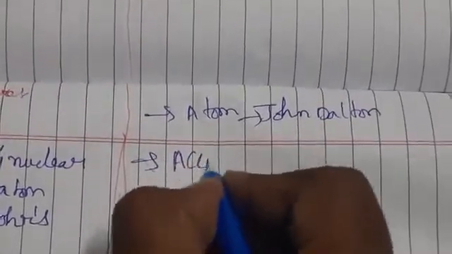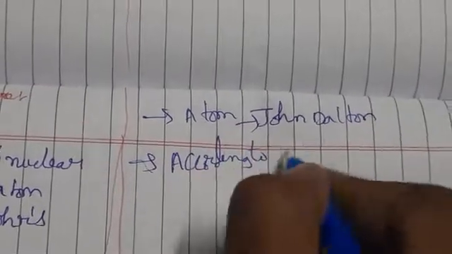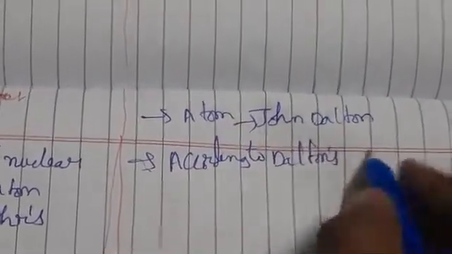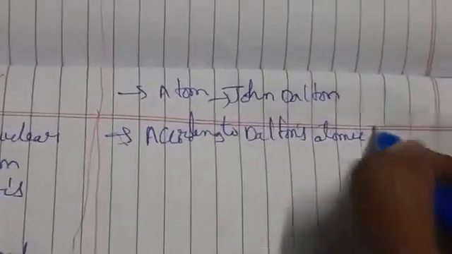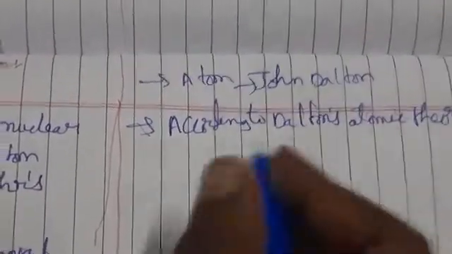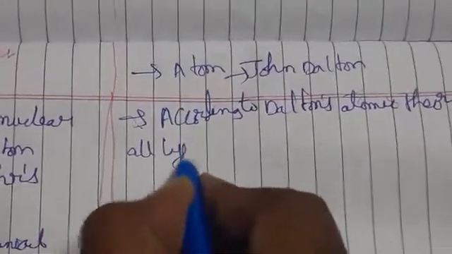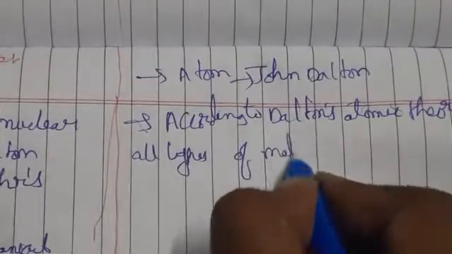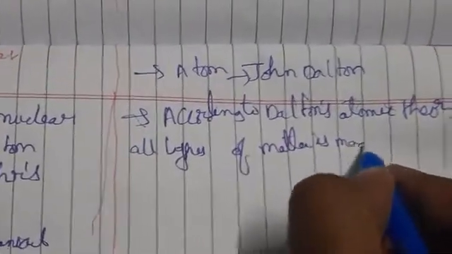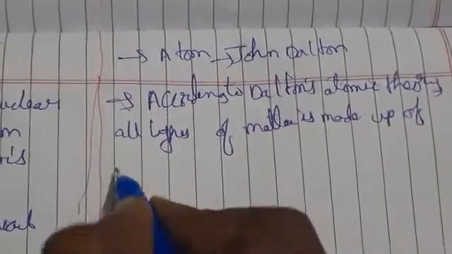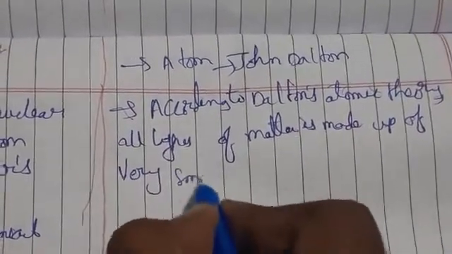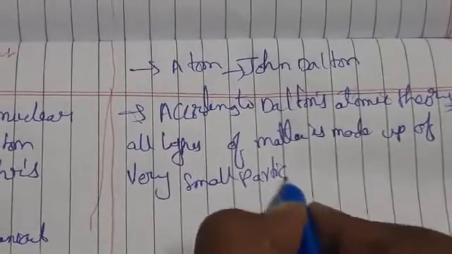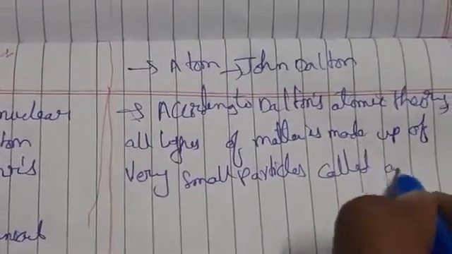According to Dalton's atomic theory, we can say all types of matter are made up of very small particles called atoms.